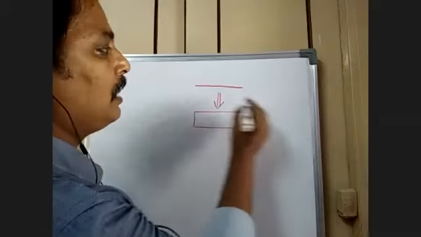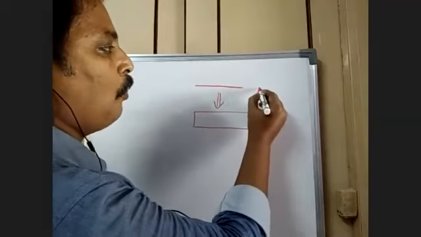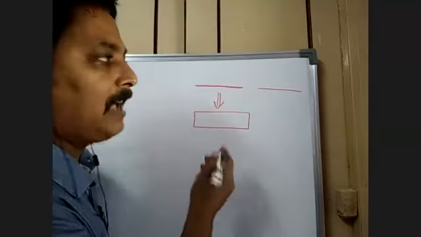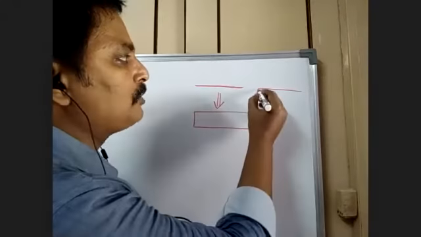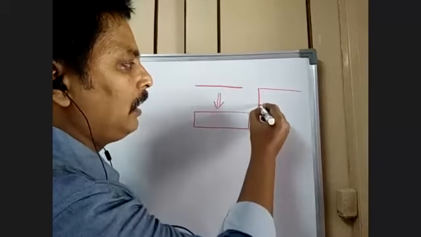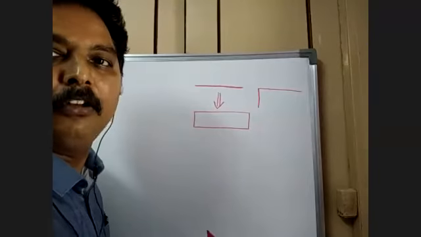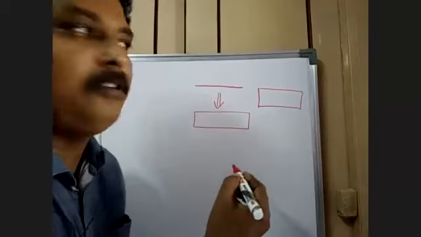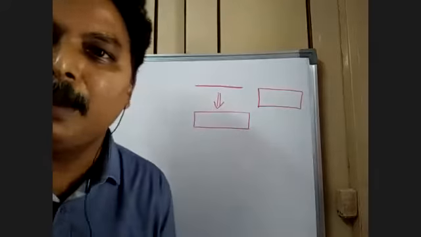Earlier I had seen only the horizontal dimension. As I zoom it, I could see the other dimension also. Now I could understand that this is a box.